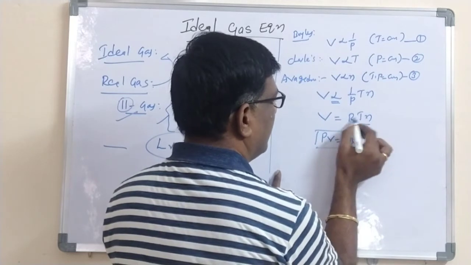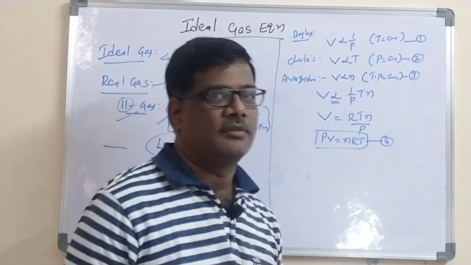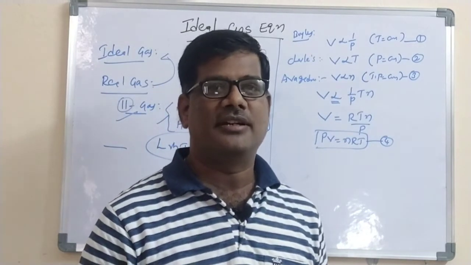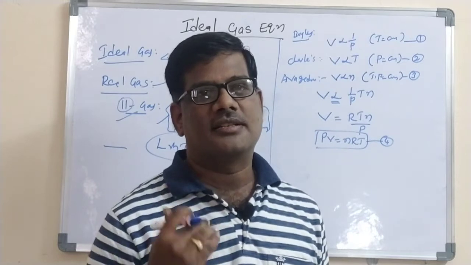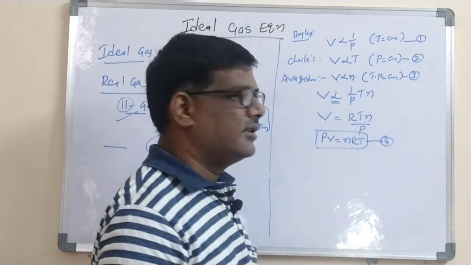PV is equal to nRT. This equation is called the ideal gas equation, which is derived by combining Boyle's law, Charles law and the Avogadro law. Now look here. What does he give you in your examination?